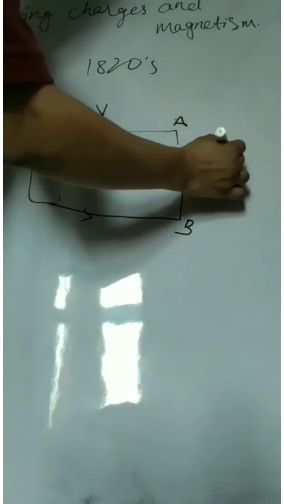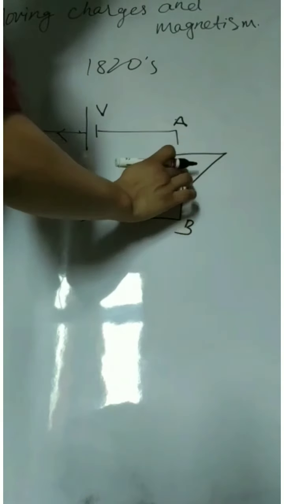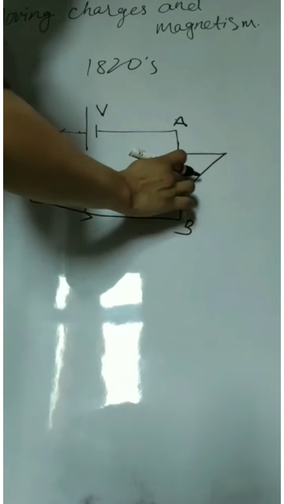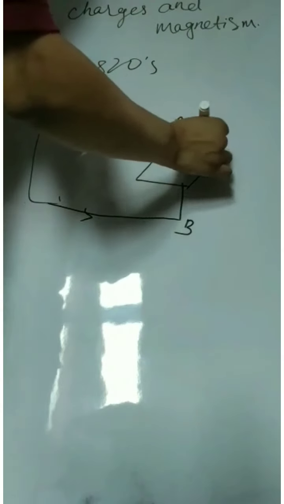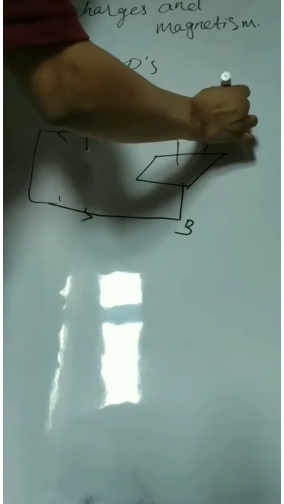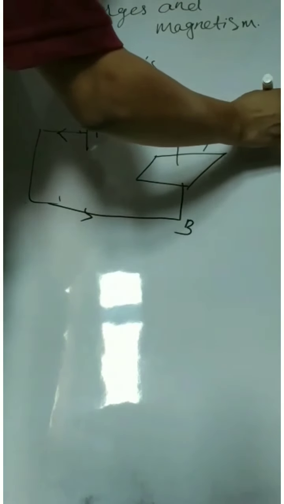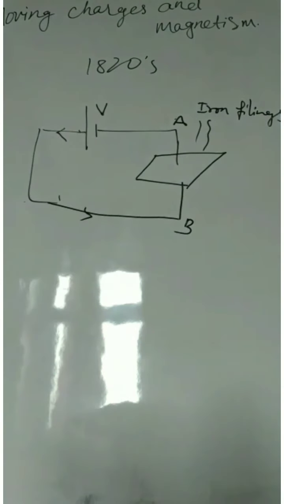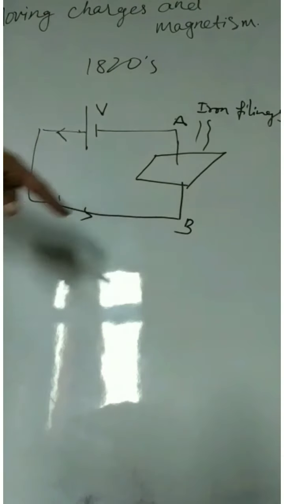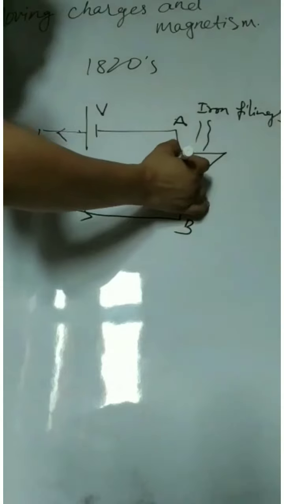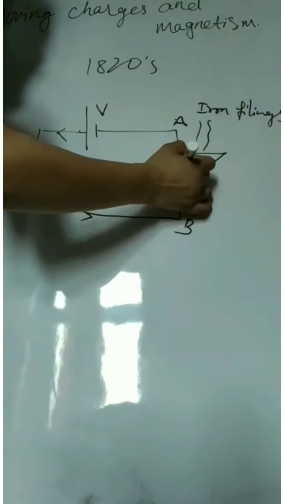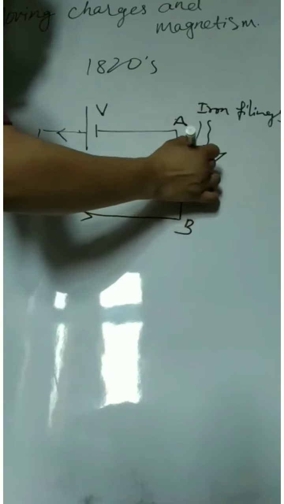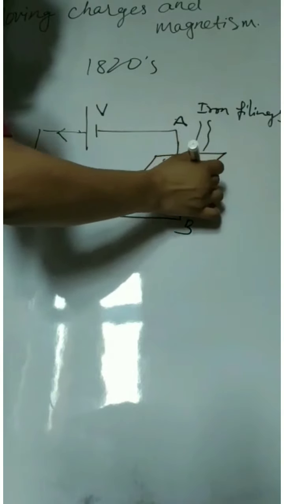So he put a cardboard here, and he spread some iron filings. When current was switched on, he observed that these iron filings arranged themselves in concentric circles.